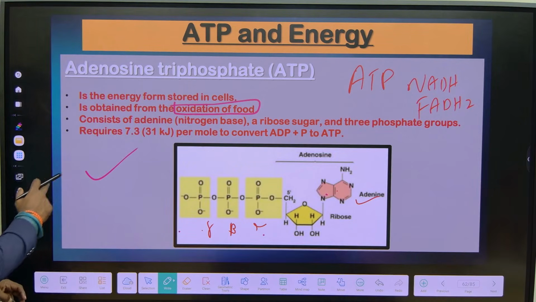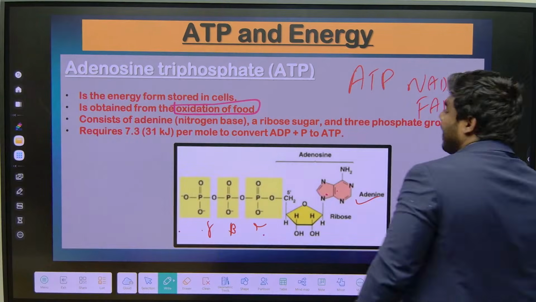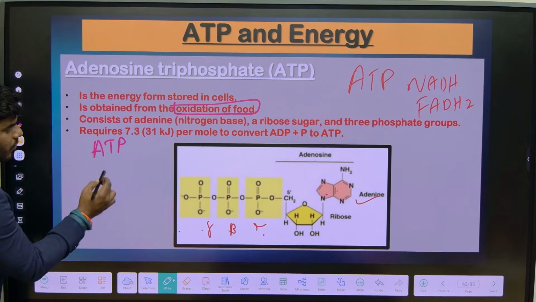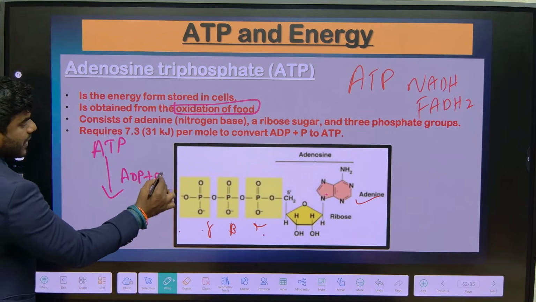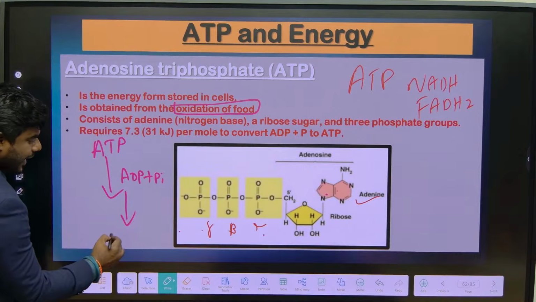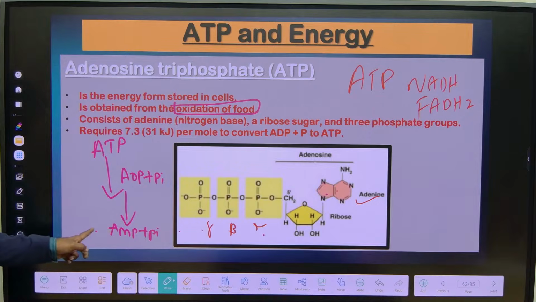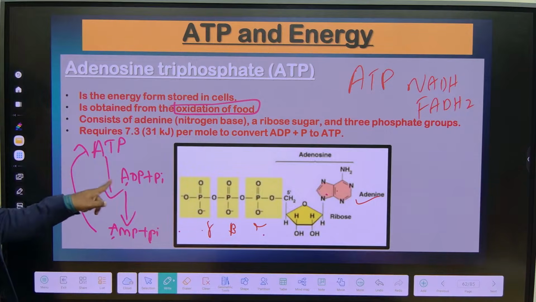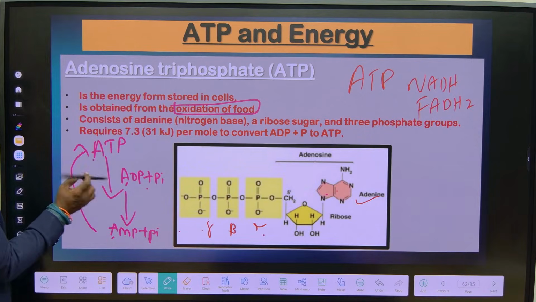Now the most important statement to remember: when I break one ATP molecule, slowly understand, I can't break it directly into AMP. First I can break it down into ADP plus Pi. Then I can break ADP into AMP plus Pi. Similarly, in the opposite direction, AMP combines with inorganic phosphate to give rise to ADP. ADP combines with inorganic phosphate to give rise to ATP.